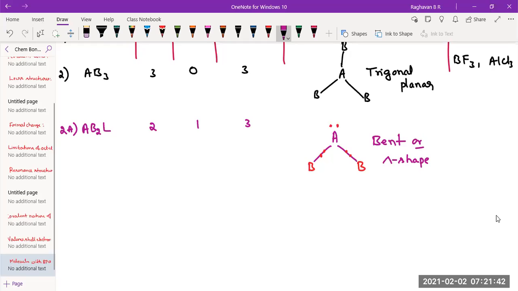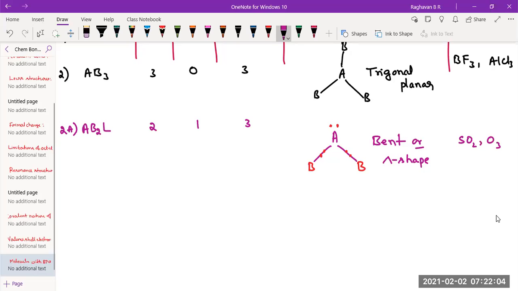Examples: sulfur dioxide we had written some time back, and ozone we have written. These molecules have one lone pair at the center and the remaining bond pairs, and they have a bent structure.